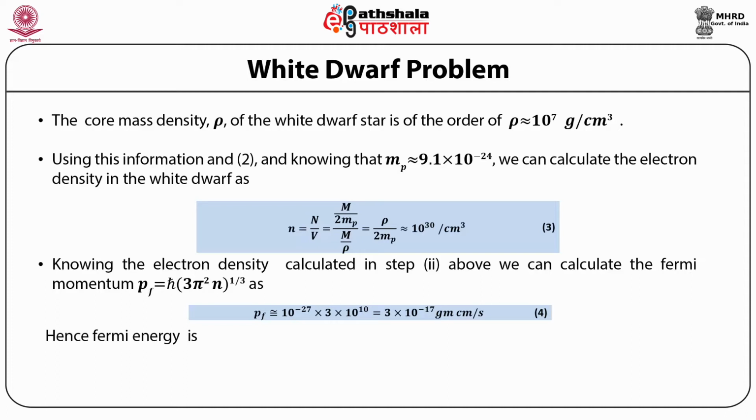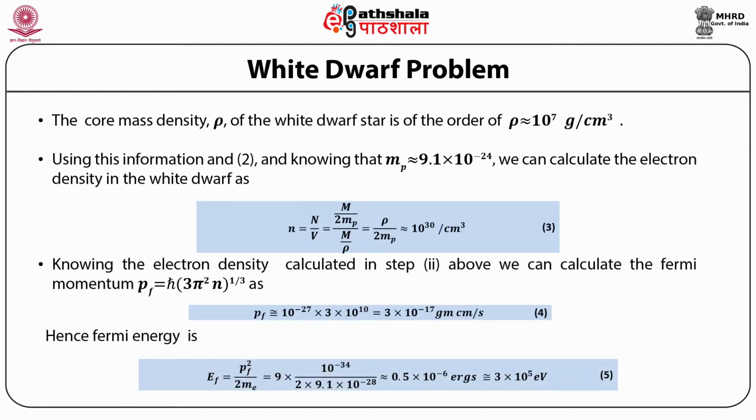Hence, the Fermi energy Ef is equal to Pf squared by 2 me, which is equal to 9 into 10^-34 divided by 2 into 9.1 into 10^-28, which is approximately equal to 0.5 into 10^-6 ergs, which is approximately equal to 3 into 10^5 electron volts.